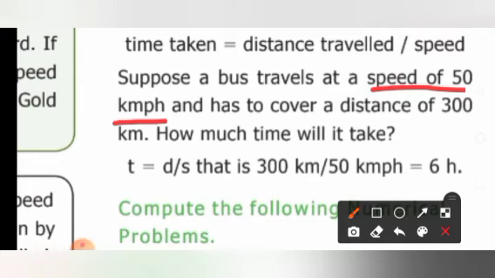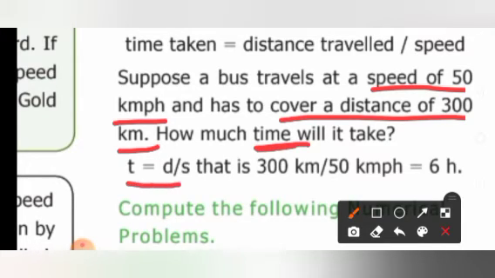In 1 hour it covers 50 kilometers, and it has to cover how much distance? 300 kilometers. So distance is also given, and you have to calculate the time. We know the formula: time is equal to D by S. What is the distance given? The distance given is 300 kilometers. So 300 kilometers divided by 50 kilometers per hour, what will it come to? When you divide them, it will be 6 hours.